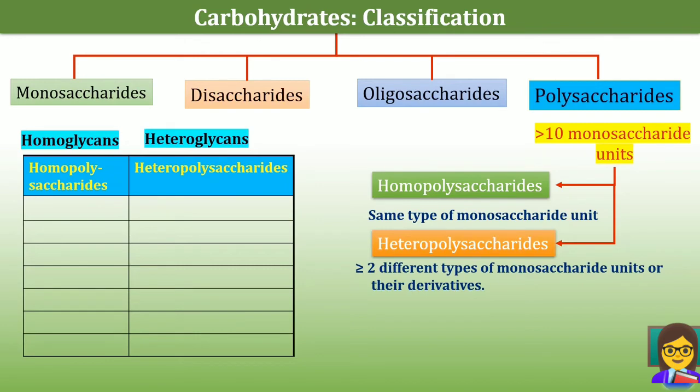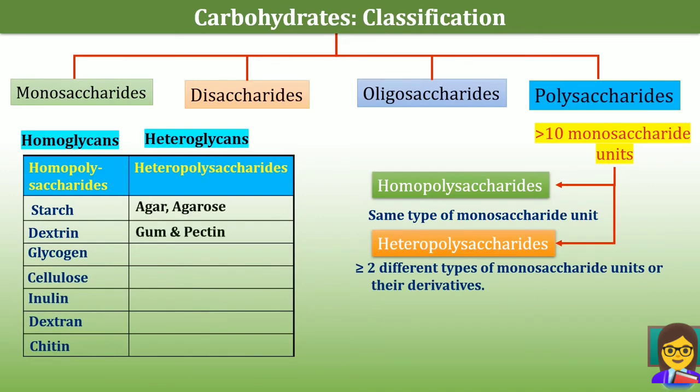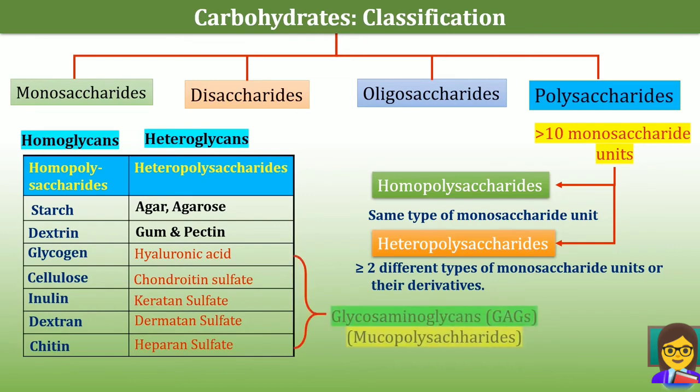The examples of homopolysaccharides are starch, dextrin, glycogen, cellulose, inulin, dextran, chitin. And the examples of heteropolysaccharides are agar and agarose, gum and pectin, and various glycosaminoglycans like hyaluronic acid, chondroitin sulfate, keratan sulfate, dermatan sulfate, heparan sulfate. These are called glycosaminoglycans or GAGs, and earlier they were called mucopolysaccharides.